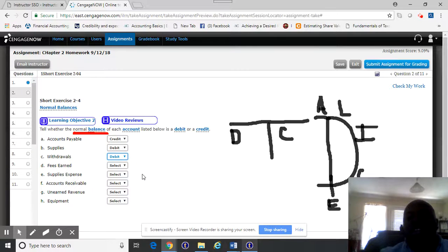Fees earned, we mentioned that. What's fees earned? Fees earned is revenue. What happens when I increase revenue? I credit it.